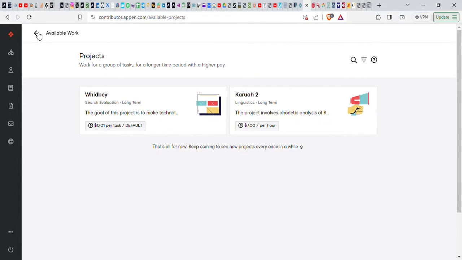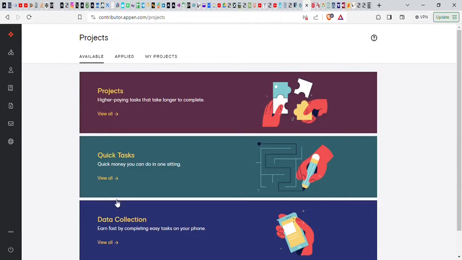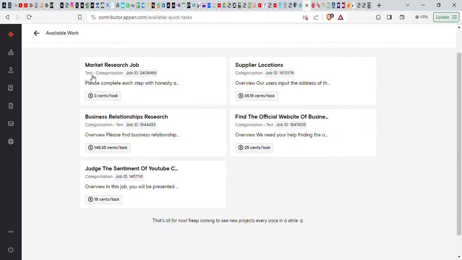If we go back again to quick tasks, we can see tasks that you can do very quickly and earn money very quickly. For example, this is a market research job and this can give you 3 cents per task. This one here is supplier locations, where users input addresses, and this can give you 36 cents per task.